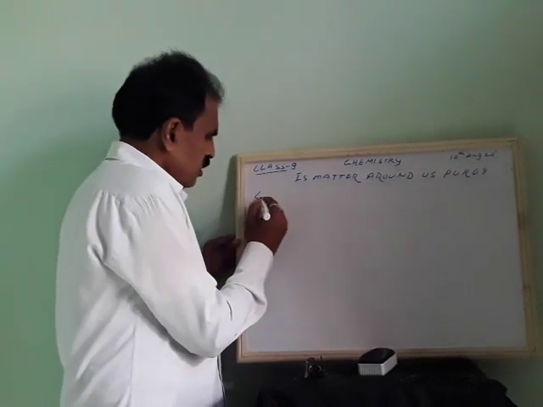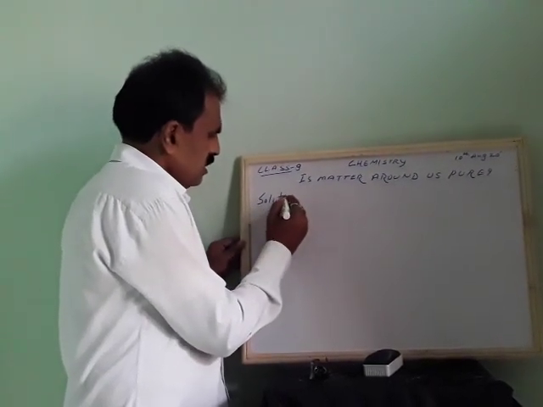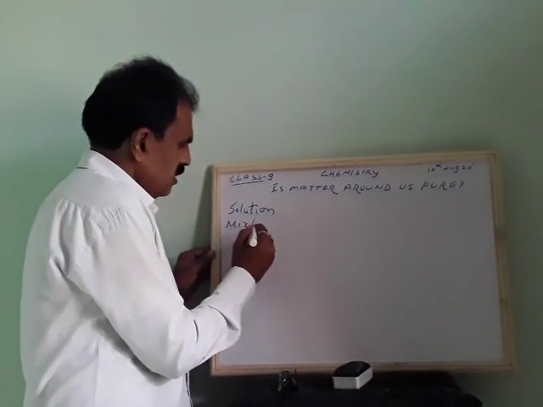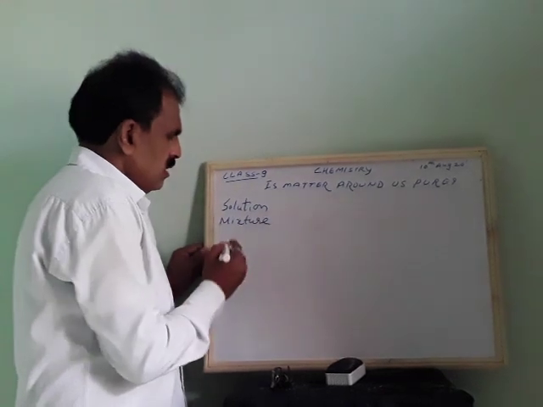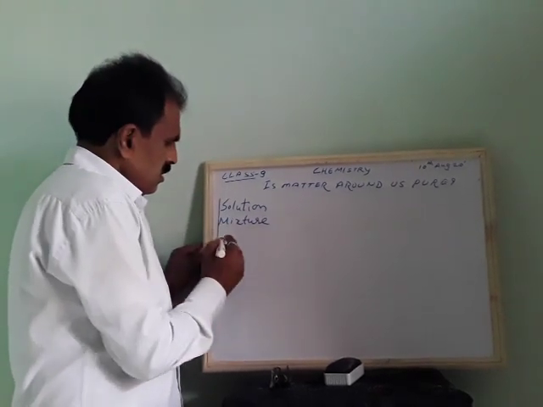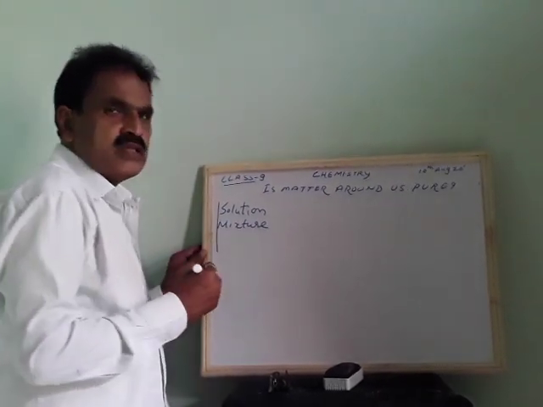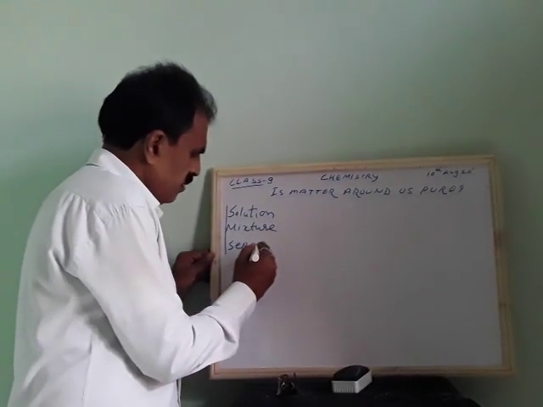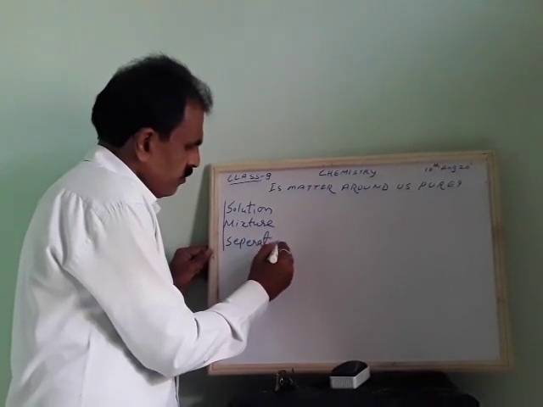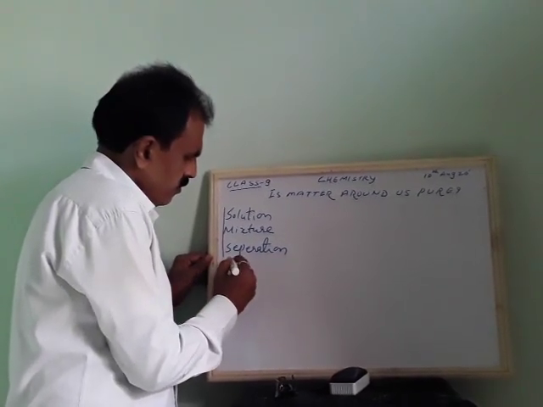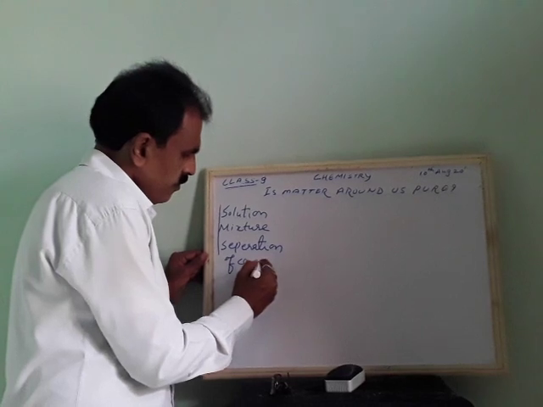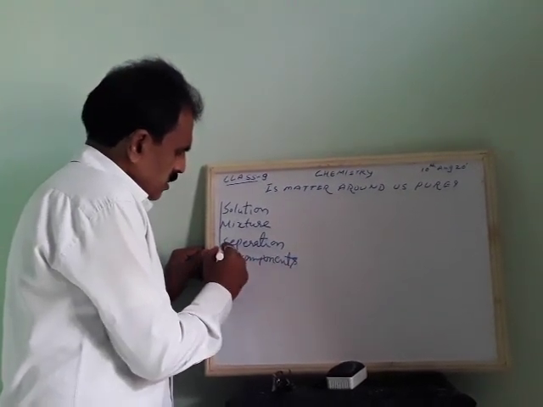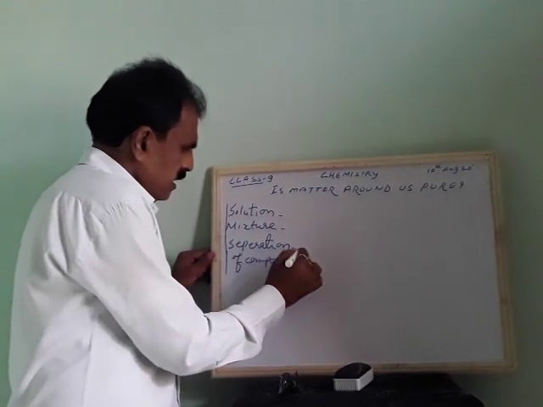We have to know what is a solution, what is a mixture, and you are studying about the separation of different components from any mixture. So these main concepts you are learning here.